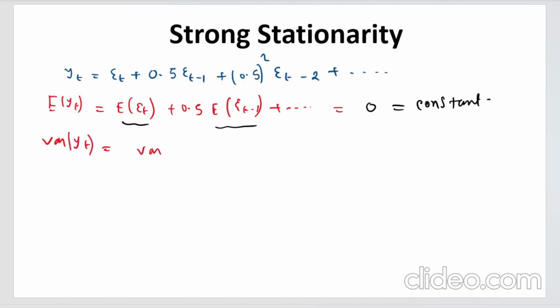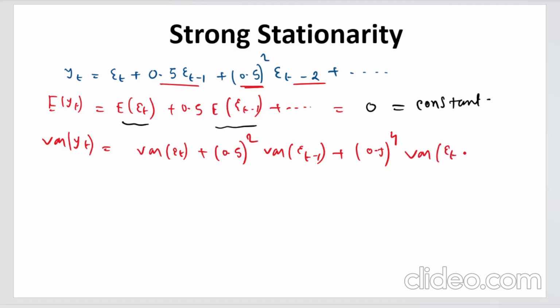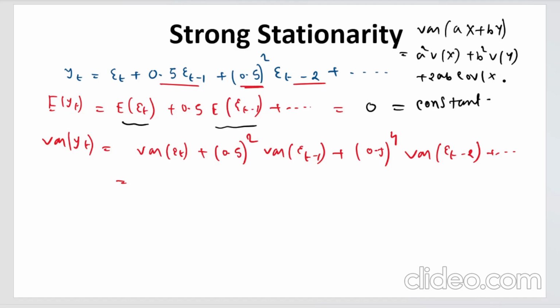Okay. Then you have variance of yt. Variance is simply variance of epsilon t plus 0.5 square variance of epsilon t minus 1 plus 0.5 to the power 4, this will be squared again, variance of epsilon t minus 2, and so on and so forth, right? So again, I have to write the property of variance of ax plus by. So what is this? This is a squared variance of x plus b square variance of y plus 2ab covariance of xy, right? This is the formula that I am using here.